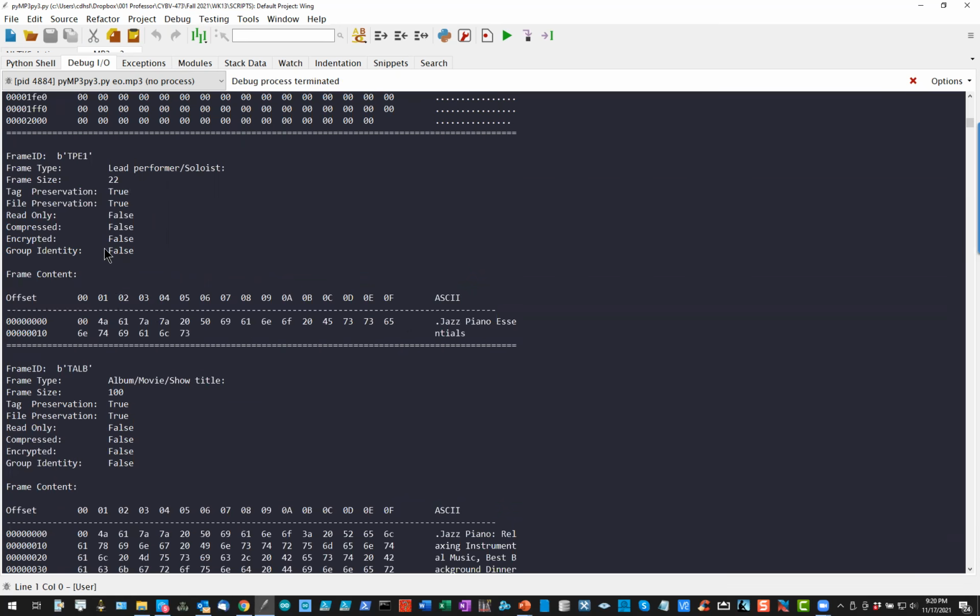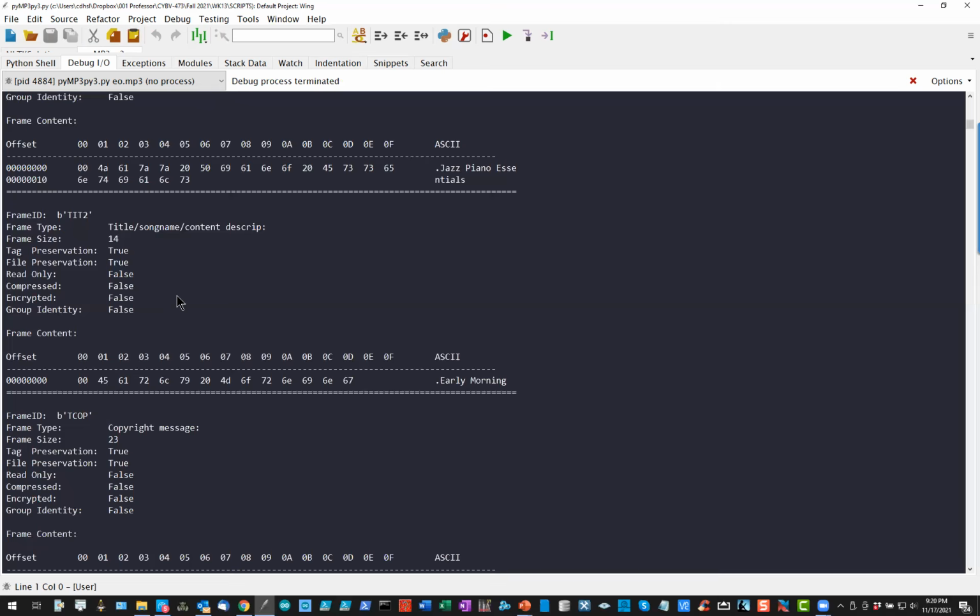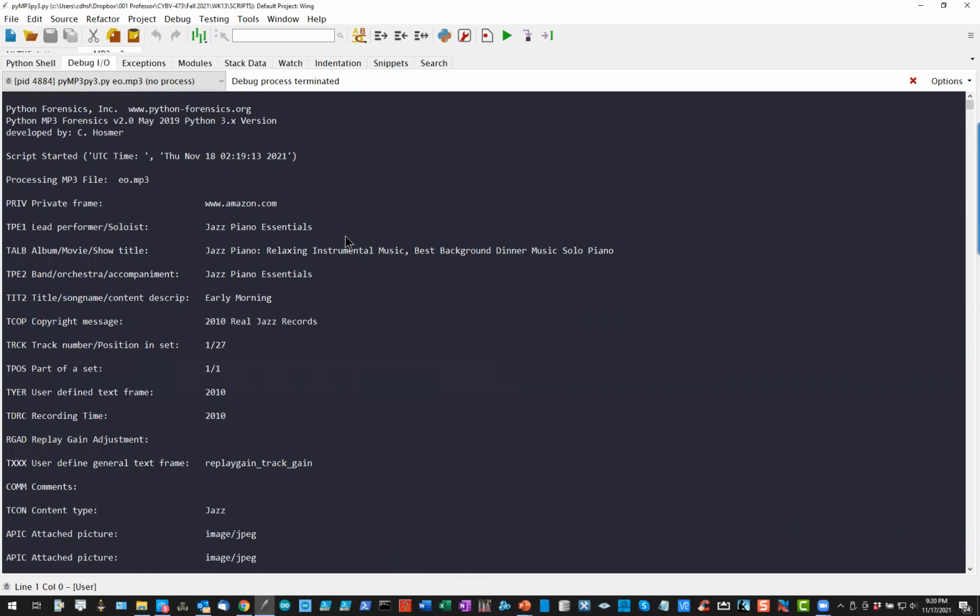And then there's a bunch of more details about individual frames that you can look at, both the hex and the binary. So you're going to spend most of your time this week in 2 areas. One, you're going to be looking at this first page that comes up, because all of the hints to how you're going to extract information from the images are going to be here. So I've encoded information in the es.mp3 that is going to be different than the eo.mp3. And you're going to use that information to solve the problem.